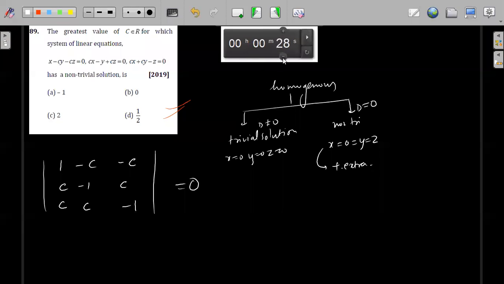So this was the last class of matrices and determinant. Let's see. So next question, I'll give you.